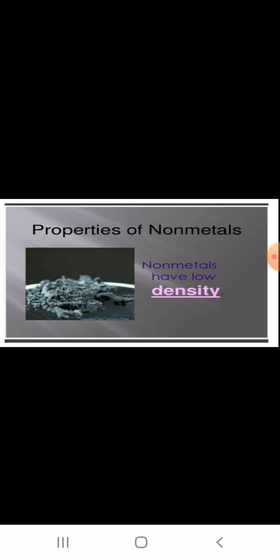The next property is that non-metals have a low density. Usually the density of a non-metal, which is mass by volume, is very low. But if you take metals, they have very high density, whereas non-metals have very low density. That is another property of non-metals.